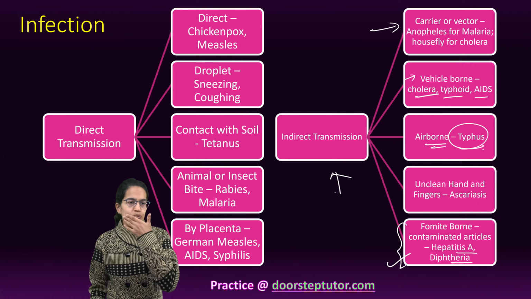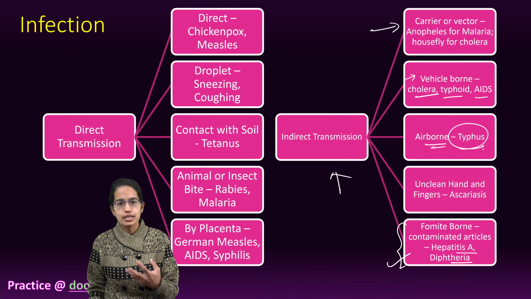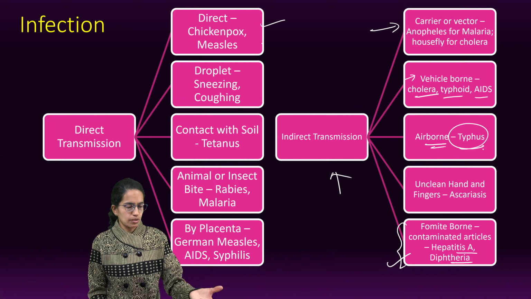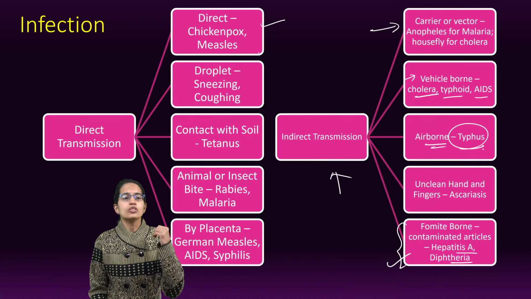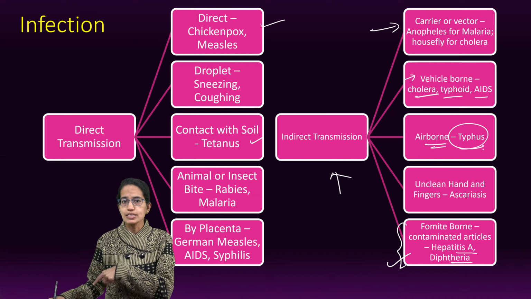Direct transmission could be through droplets. A good example for droplet is viral cough, cold, sneezing, coughing. Direct contact, with the person whom you are taking care of, so chickenpox, measles. The next is contact with the soil. Tetanus is a classic example.